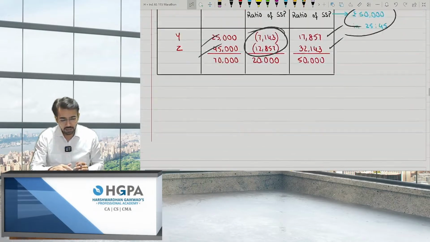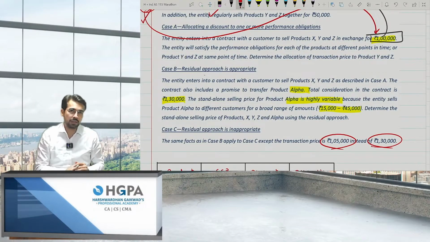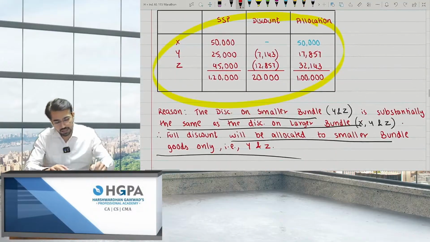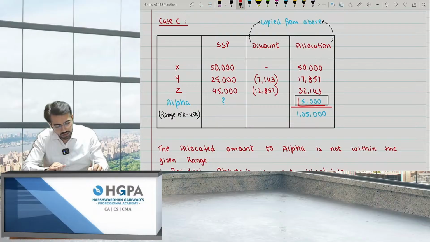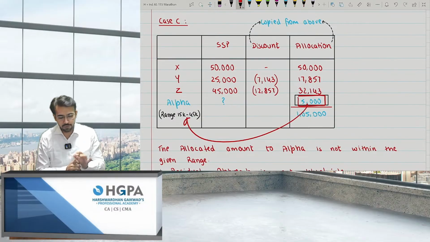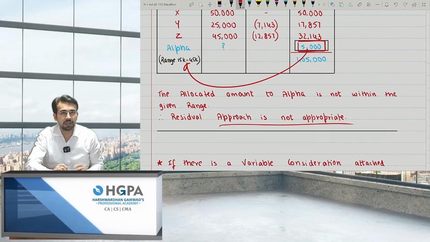But in the third scenario, they have changed the amount. Instead of 130, it was 1,05,000 only. Again, copy pasting the same column, same table. If you check, you are getting only 5,000 as the amount. Is it fitting in the range of 15 to 45? The answer is no, and therefore the residual approach cannot be followed. It is not appropriate, right?